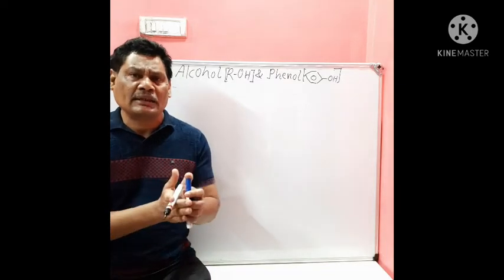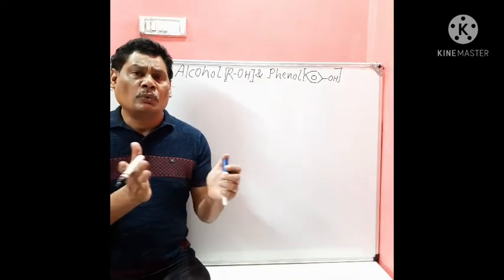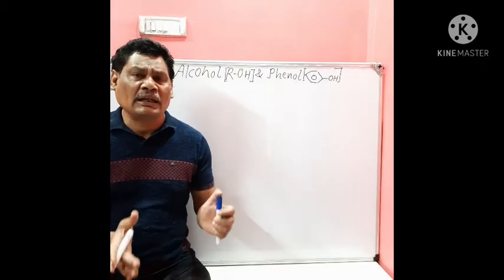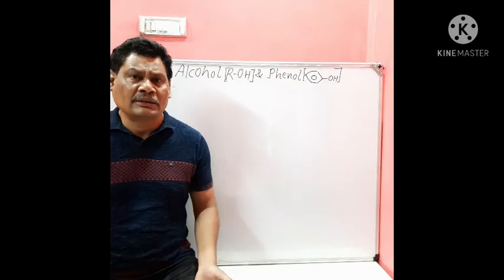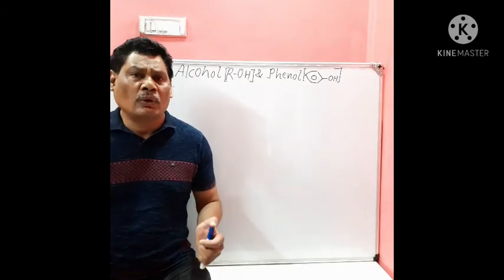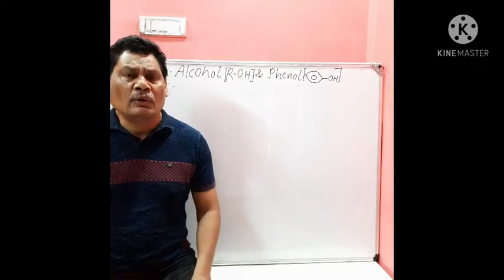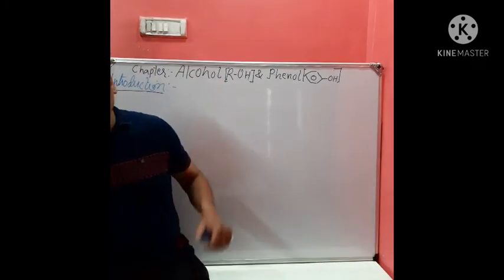Use of sanitizer. So what is this sanitizer? Chemically, these are alcohols. Diluted alcohol. It is not 100% alcohol, but 70 to 80% alcohol, which is our chapter, alcohols.